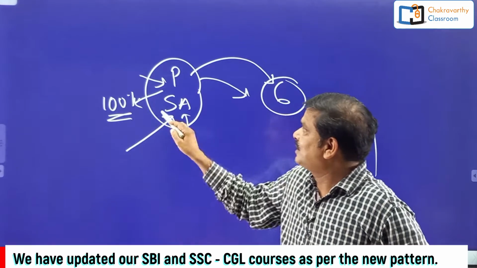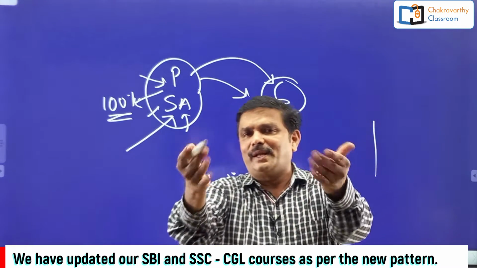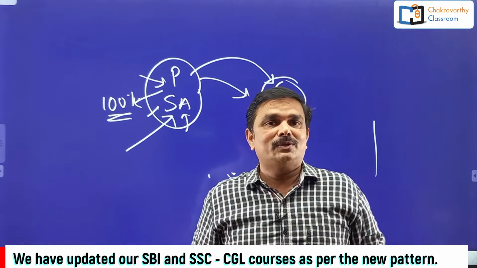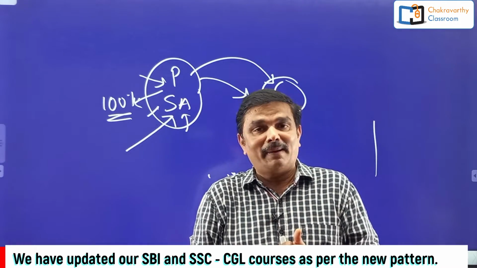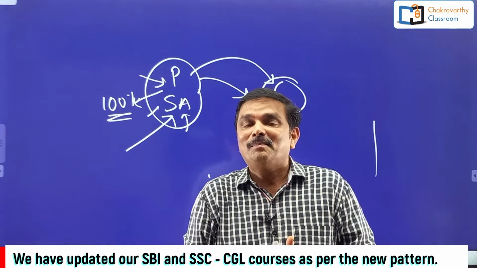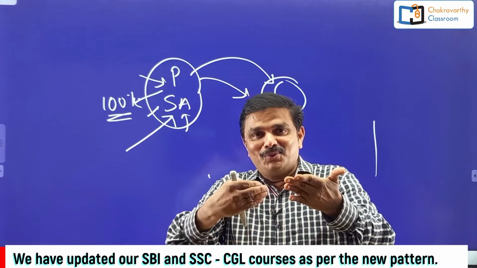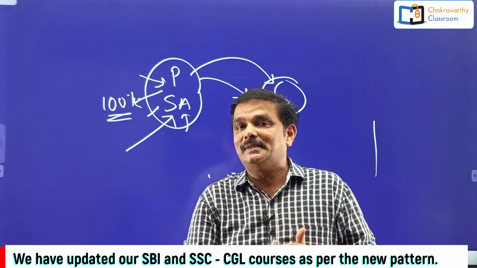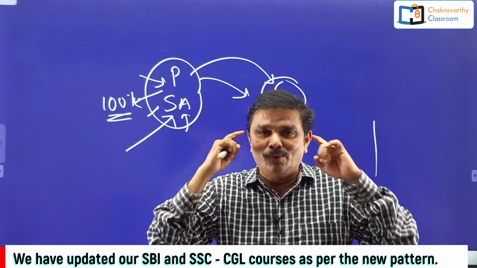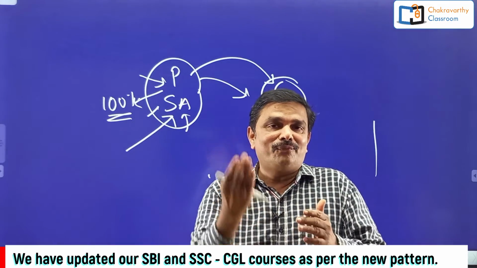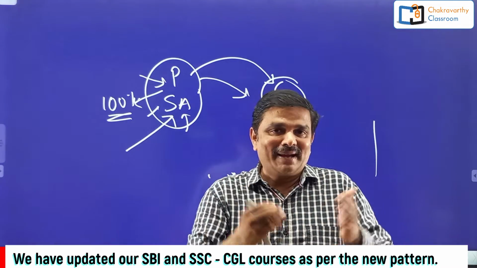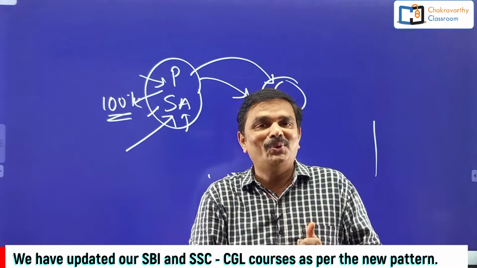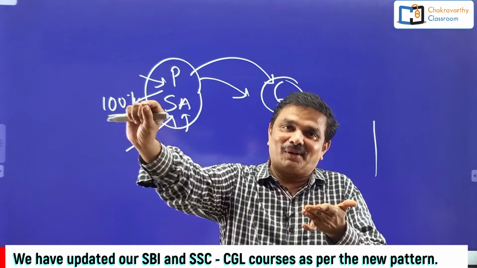Otherwise what happens, if you start with one puzzle, randomly you have taken a puzzle or seating arrangement. After doing that one, you thought of doing that question in 2 to 3 minutes. Of course that is the maximum time to be allocated. But while doing that one, if you are not getting the solution there, if you are not able to unravel the puzzle, generally what happens, normally you will be frustrated. When you are frustrated, that will become anger. You will be angry at the question. When you are angry at the question, what do you do? You try to see the end of the question.